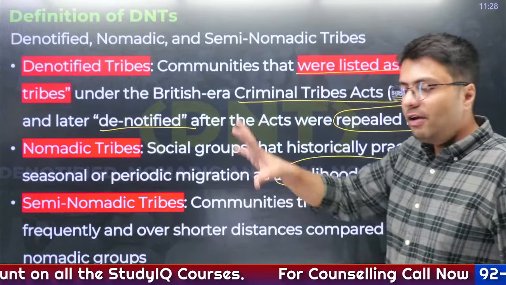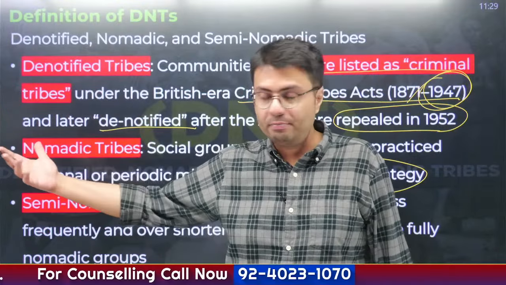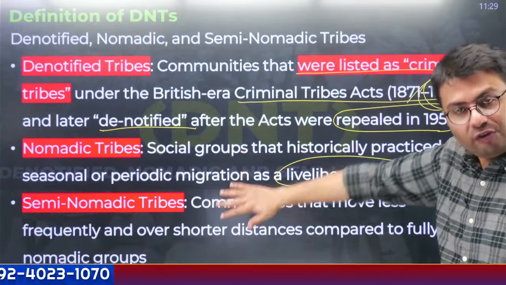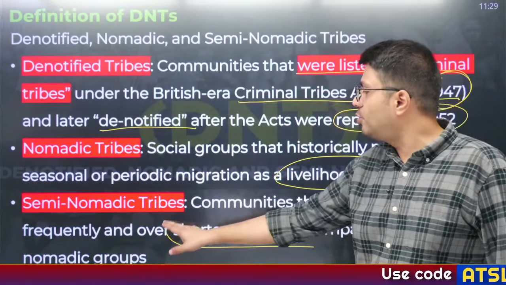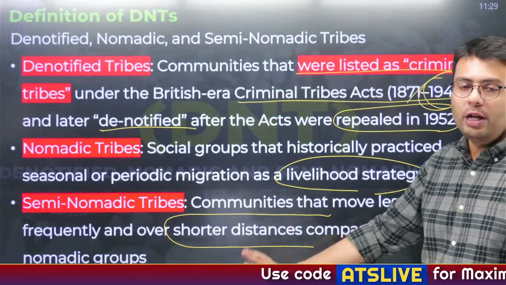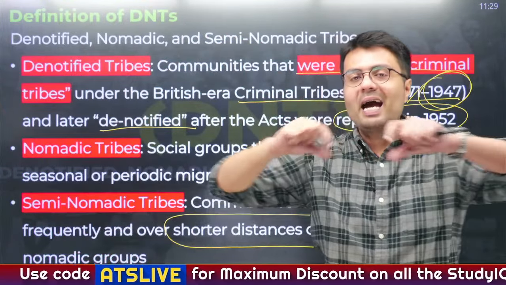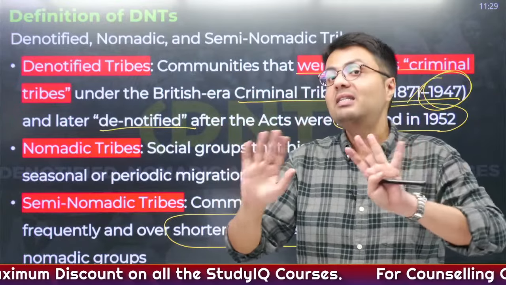So these people were not settling in a permanent area, that is why they were called nomadic tribes. Similarly, semi-nomadic tribes are the ones that move less frequently as compared to nomadic tribes, and they also move on shorter distances as compared to fully nomadic tribes. So these three different peoples now have been categorized into one name, that is DNT tribes. Okay.